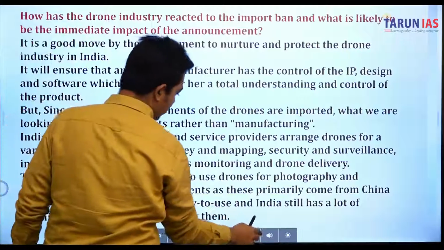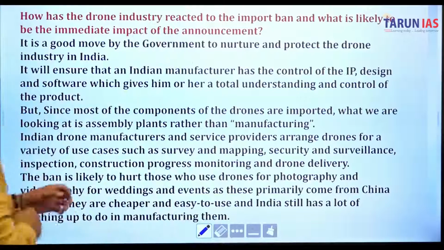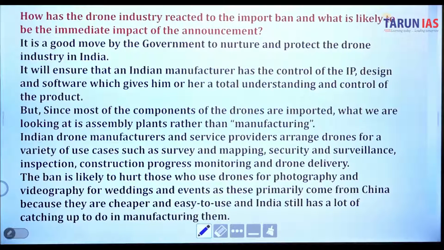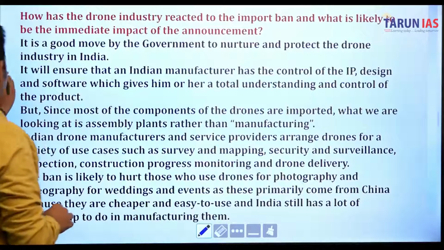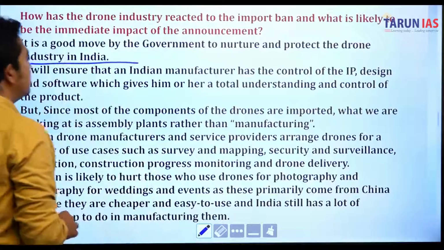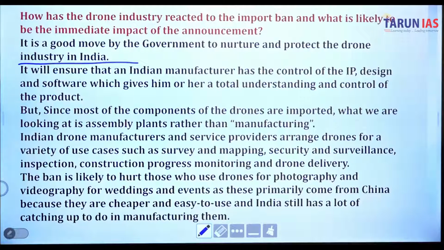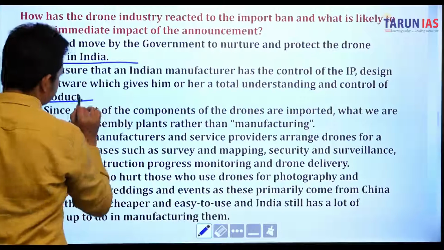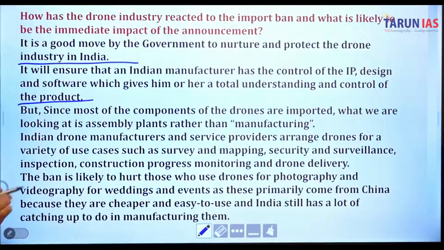Now let us see how the drone industry has reacted to the import ban and what is likely to be the immediate impact of the announcement. Good initiative. It is a good move by the government to nurture and protect the drone industry in India, and to ensure that the Indian manufacturer has control of the IP, design, and software, which gives total understanding and control of the product. Since most of the components of the drone are imported, what we are looking at is assembly plants rather than manufacturing.